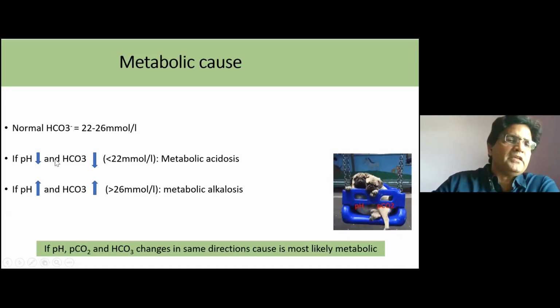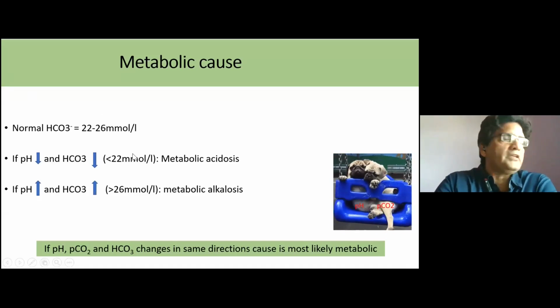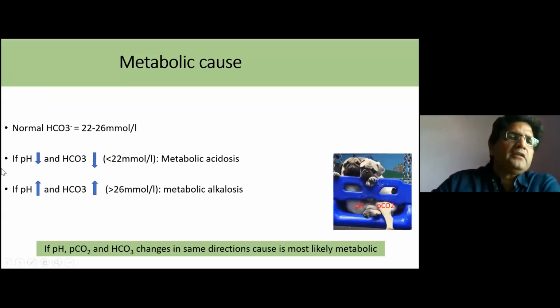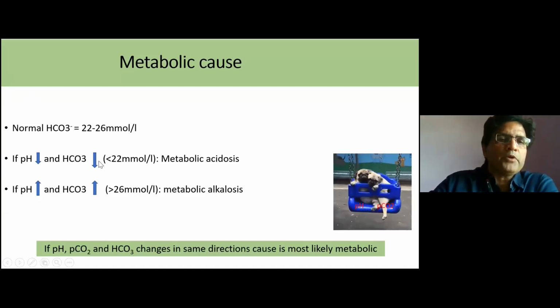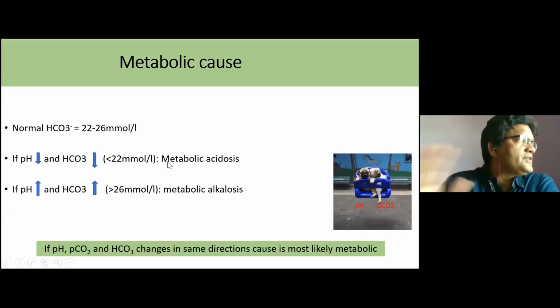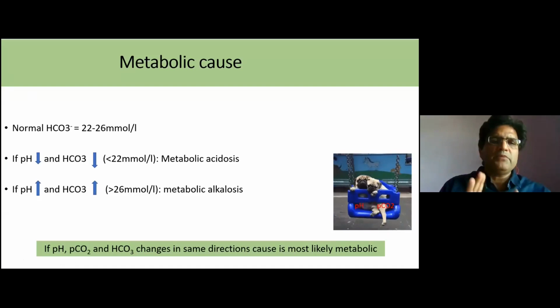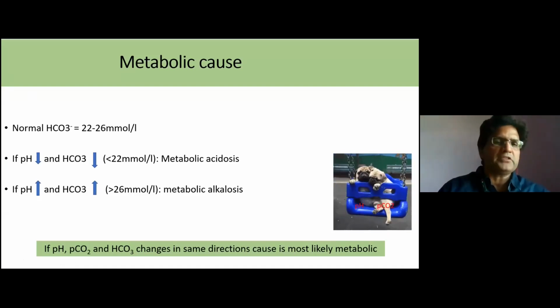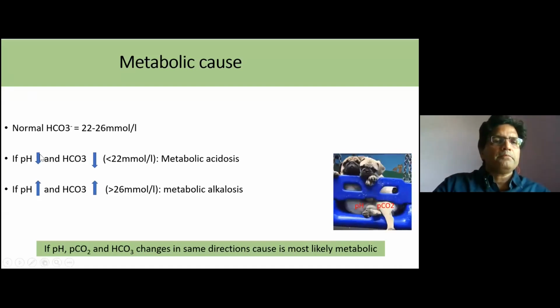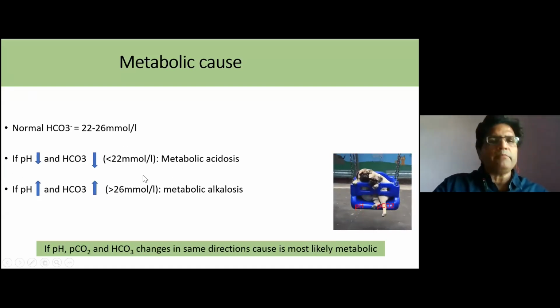If the pH is decreased and bicarbonate is also decreased, that means this acidemia is because of a decrease in bicarbonate, because the PCO2 is normal or not going in the same direction as the pH.